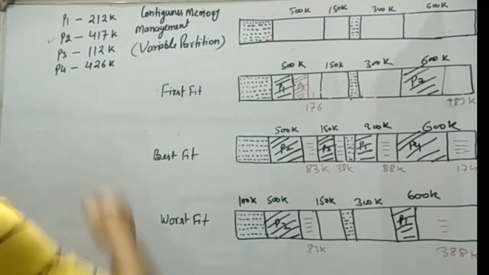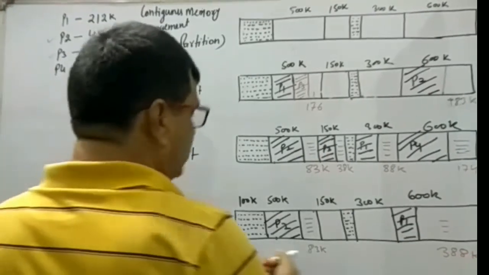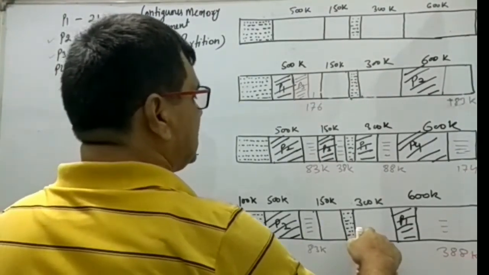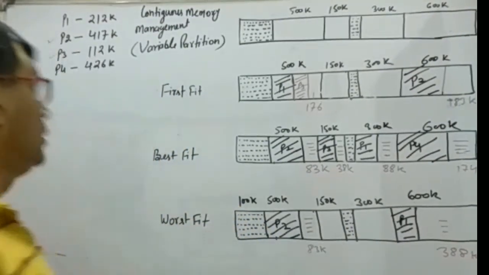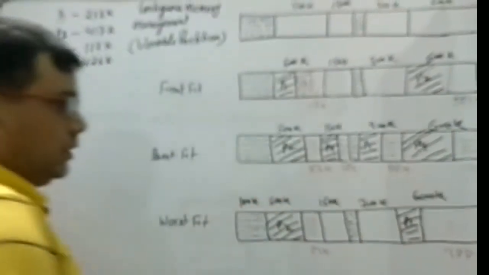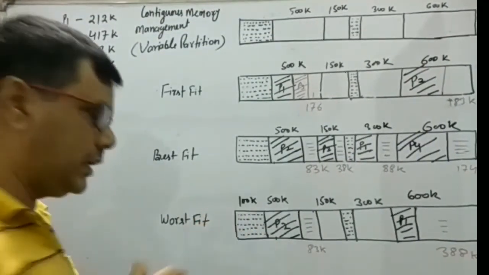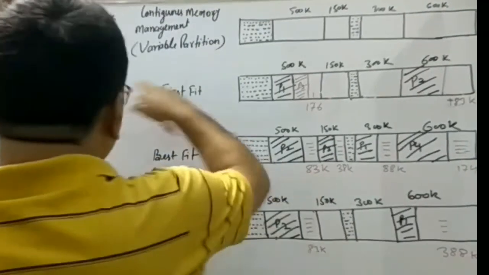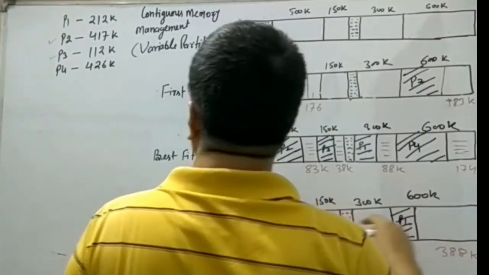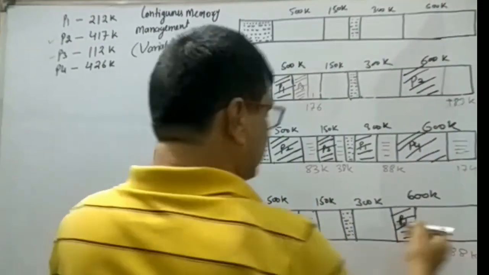Now P3 is 112K. Scanning from here, there is 83K, there is 150K, this is 300K, 300K is largest, and this is 388K. So here the largest block available is 388K. Then 112K will be accommodated in this 388K.